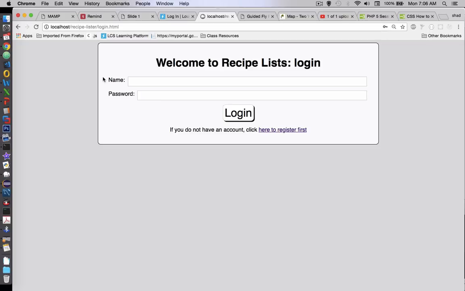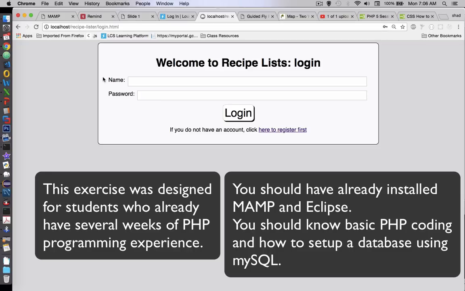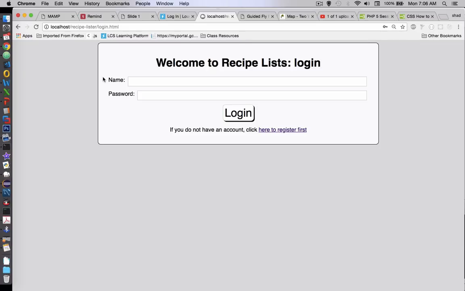So first of all, if you're looking on YouTube and you're not from Grand Canyon University, just to let you know that we're in the middle of a semester and this is about week 5. So there's a lot of things about PHP that you should know if you're going to be able to do this program properly. First of all, let's look at the application we're going to make.